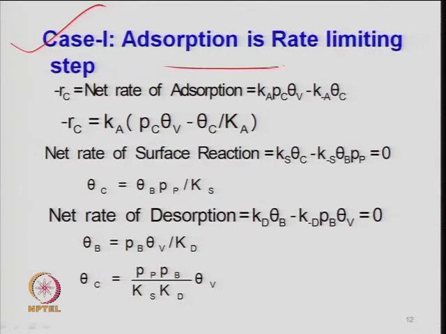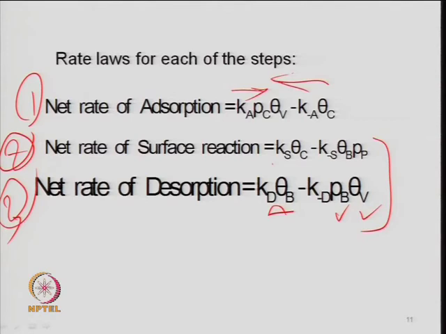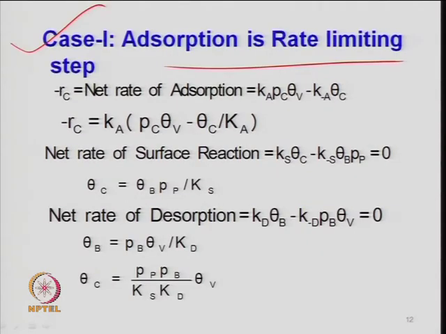The first one is adsorption as the rate controlling step. If adsorption is rate controlling, then the net rate of disappearance of cumene, that is the adsorption given in the first step here, is the rate controlling one. So, my overall rate of reaction will be given by this expression. Here the partial pressure of cumene is a known parameter, but theta_v, the concentration of vacant sites, is not known, and you have to find it in terms of known parameters. Same for theta_c, which is not known. That can be determined using these two steps, because they are fast and at equilibrium. This has been done here.